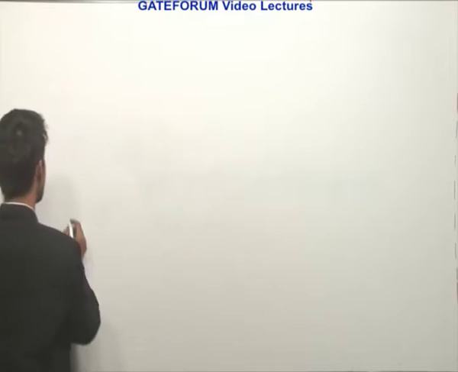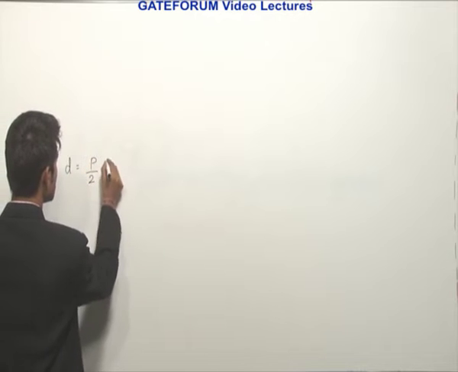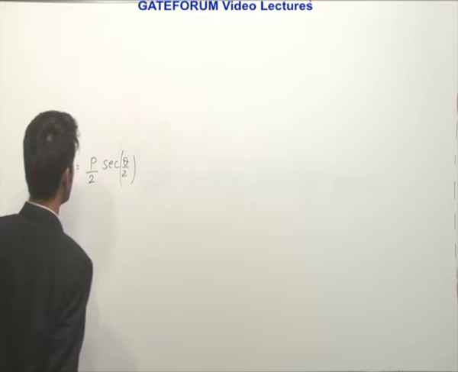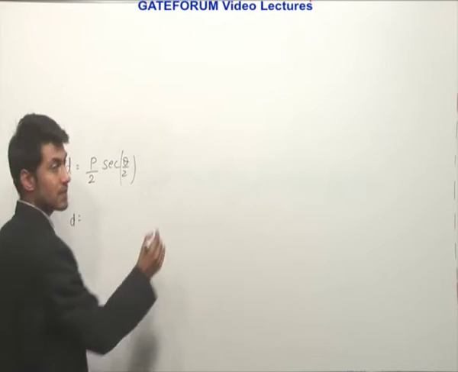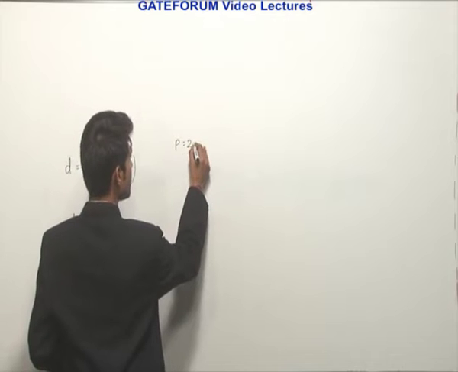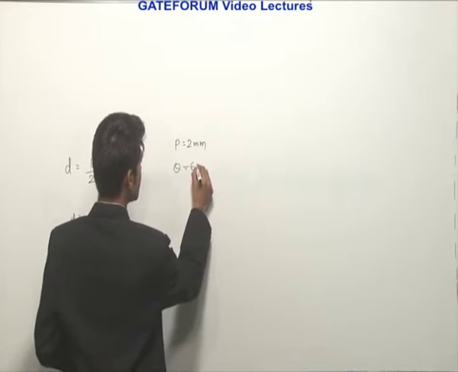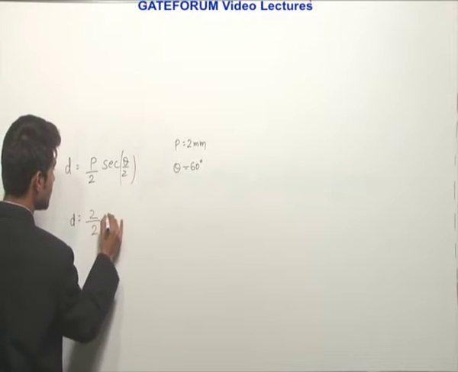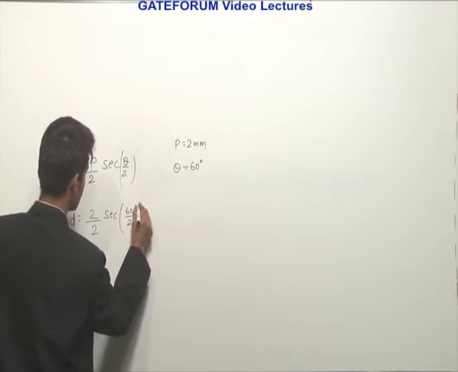In this 3-wire method, the diameter formula goes like P by 2 sec theta by 2, where P is pitch. In our question, pitch is given as 2 mm, so P is 2 mm, and theta is given as 60 degree. So we can use these two data here: 2 by 2 into sec 60 divided by 2.